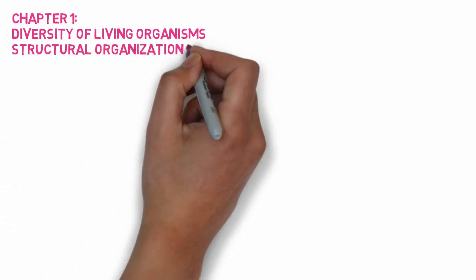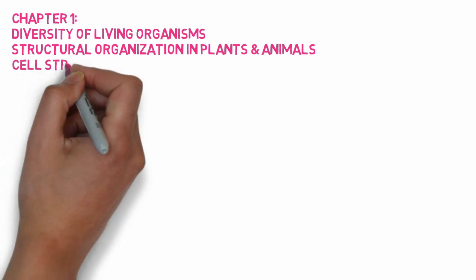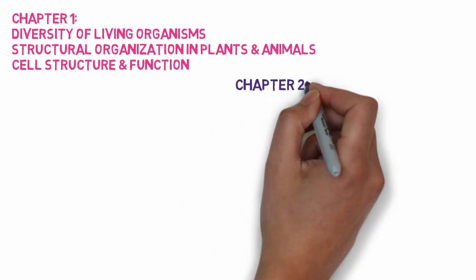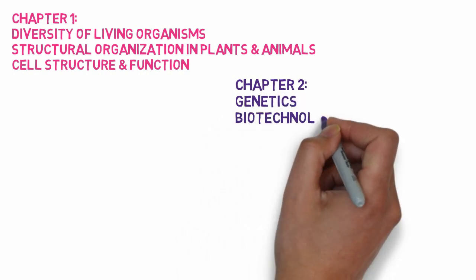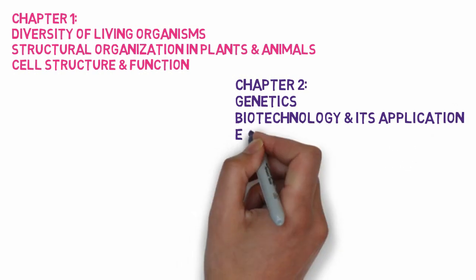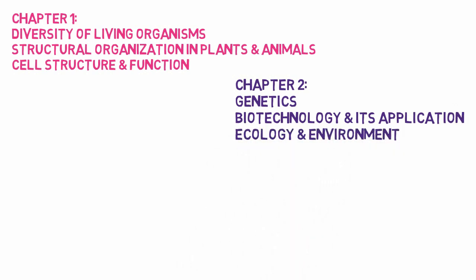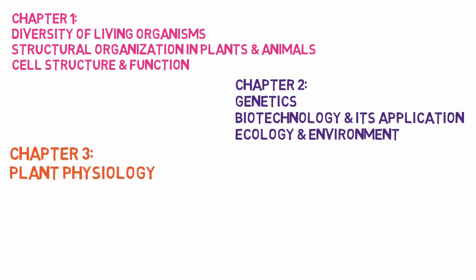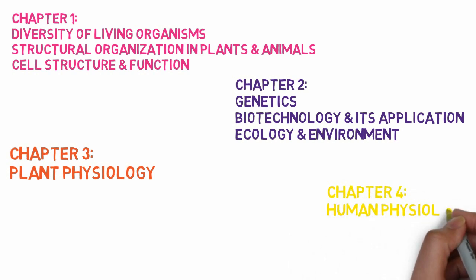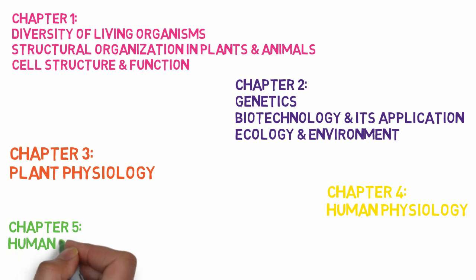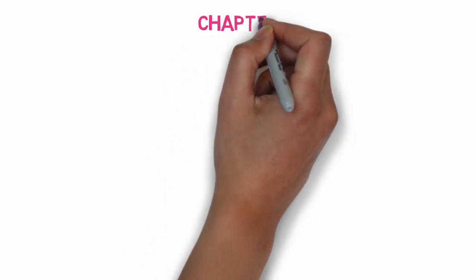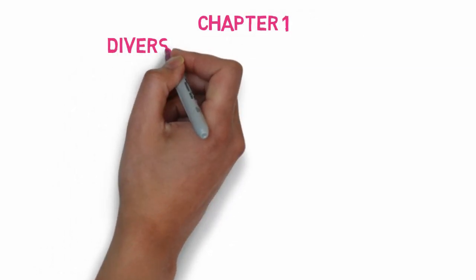Chapter 1 will include the diversity of living organisms, structural organization in plants and animals, and cell structure and function. Chapter 2 will include genetics, biotechnology and its application, and ecology and environment. Chapter 3 will include plant physiology, and chapter 4 will include human physiology. The last one, but not the least, will include human reproduction, biology and human welfare.